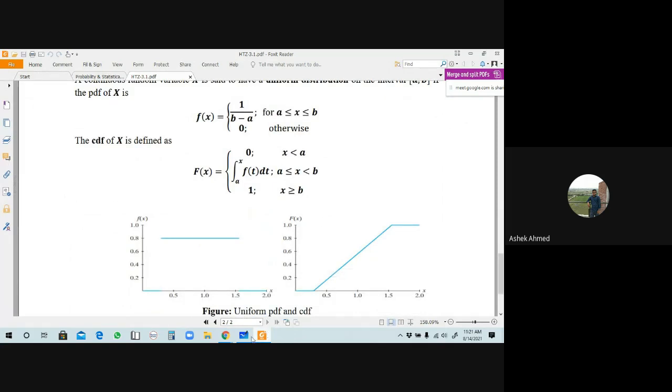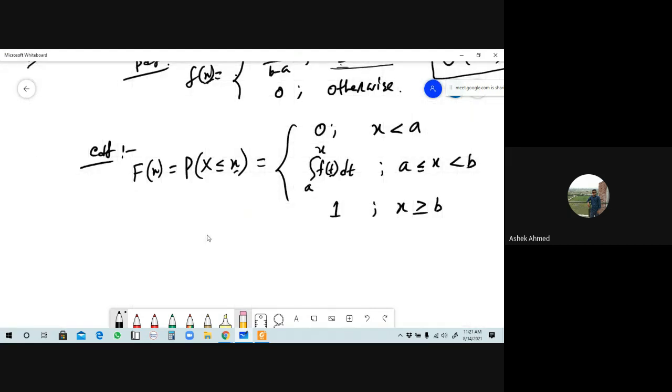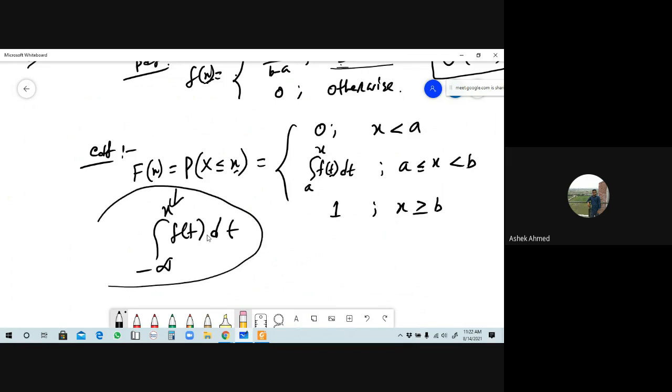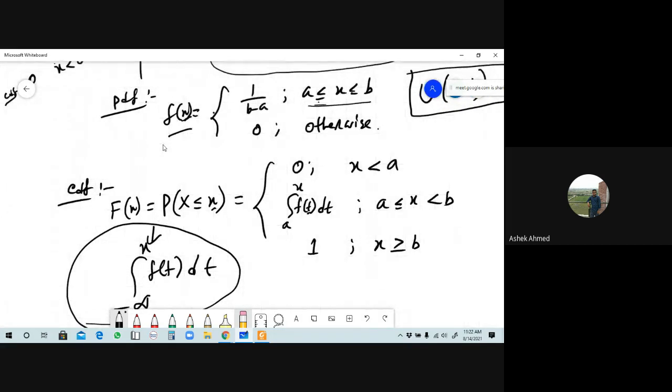But in the general form, we define the CDF as the integral from minus infinity to x of f of t dt. এটাই আমরা CDF বলতে জেনারেলি বুঝি। যদি f of x ডিফাইন করা না থাকে তাহলে লোয়ার লিমিট হবে minus infinity, but in the uniform distribution the lower limit is defined as a, so the lower limit will be a here. Understand? Yes, sir. তোমাদের বুঝতে হবে এখানে।